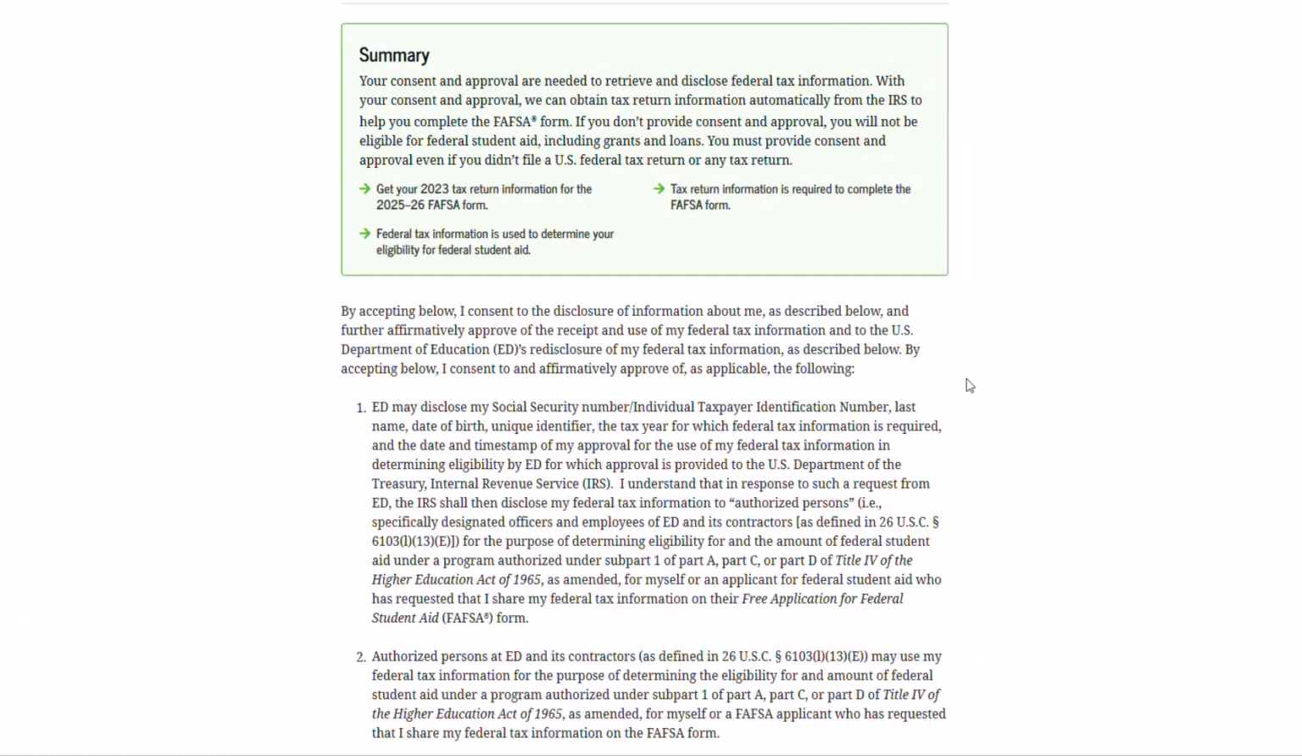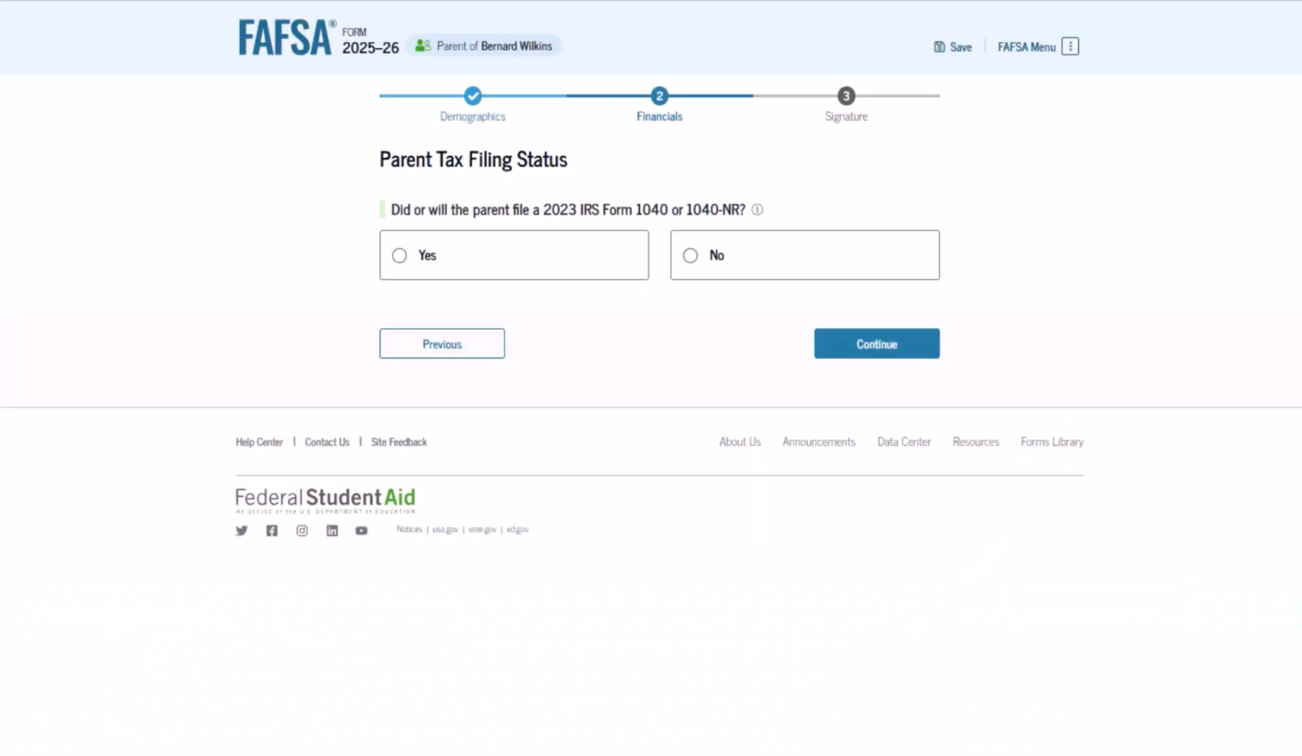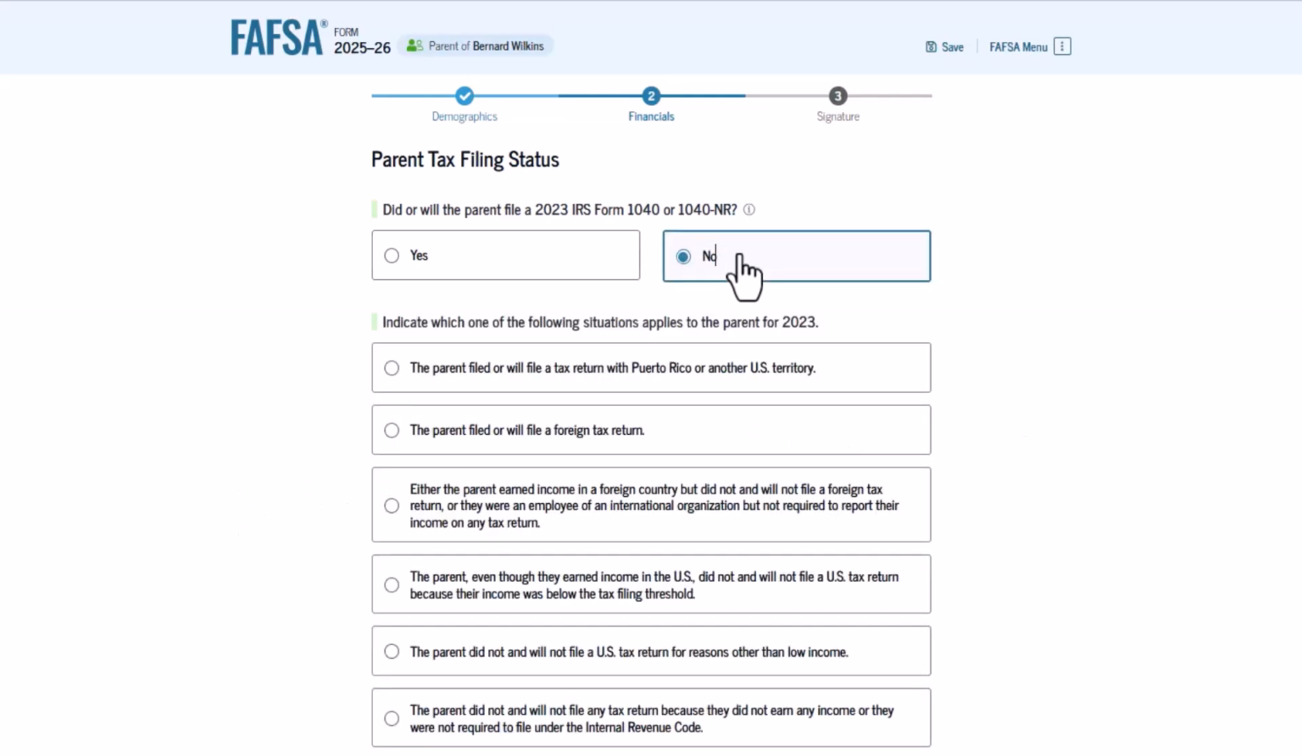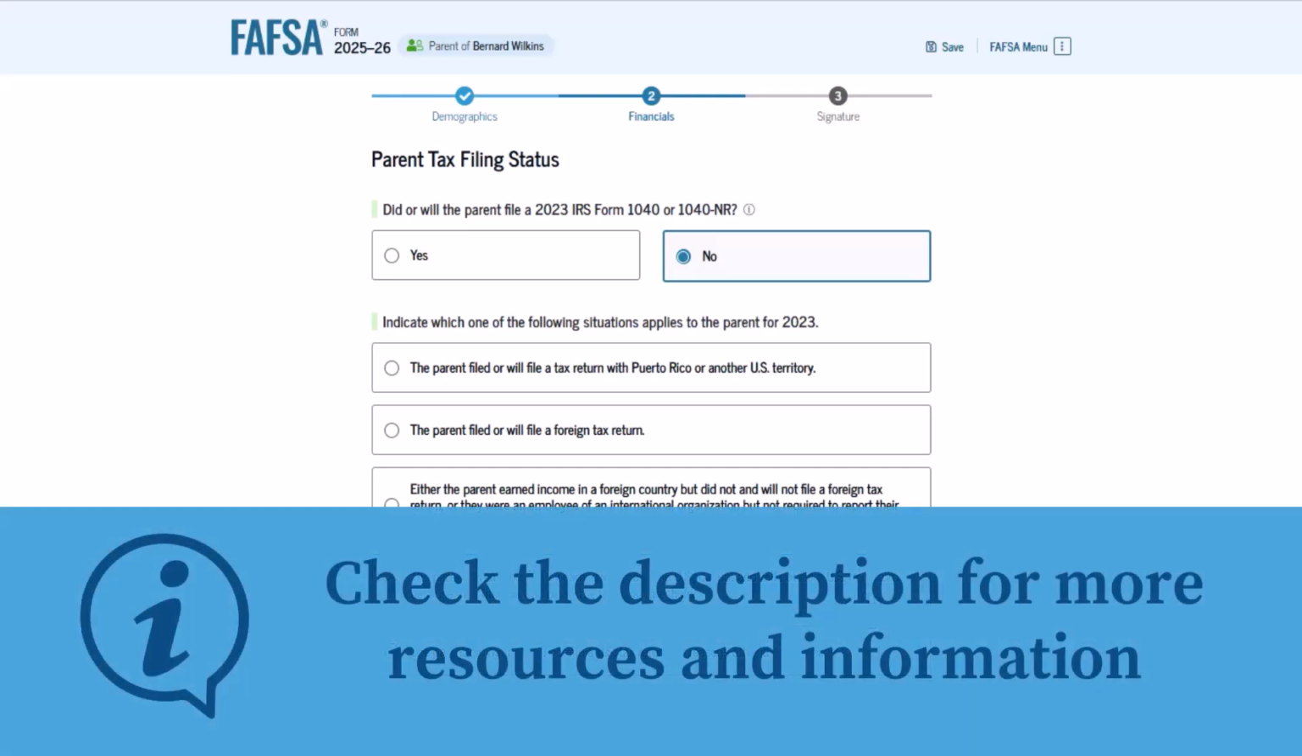If you consented and did not file taxes, you will be asked whether or not you filed a 2023 IRS Form 1040 or 1040-NR. You should say no if you did not file taxes in 2023. Next, you may see a question asking which situations apply to you. You should review the options presented and select the most relevant option. If you didn't file taxes and live in the US, it will probably be among the bottom 3 choices. If you need that information, check out the description for a link to the 2023 tax filing thresholds.